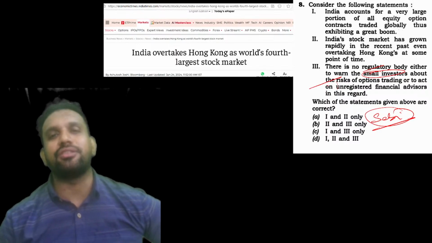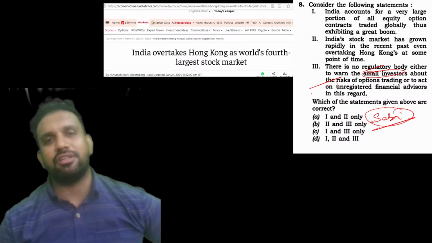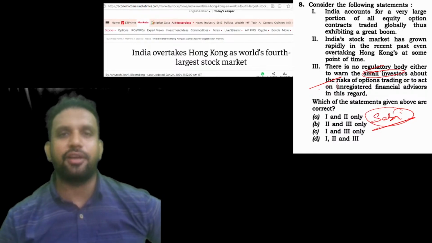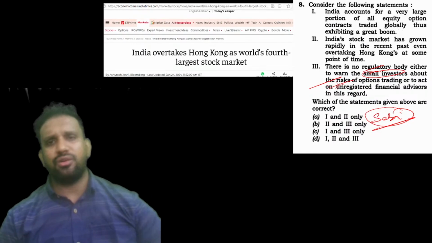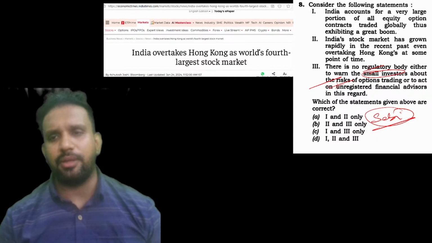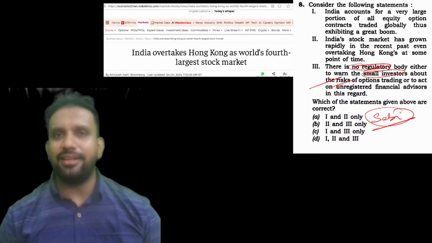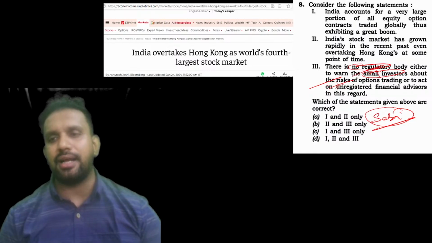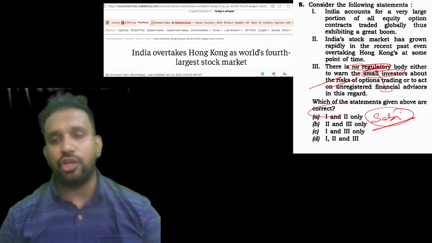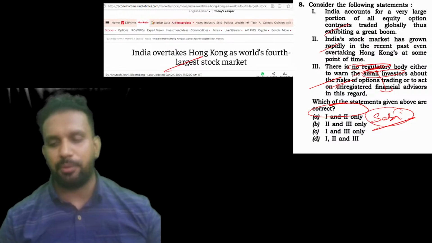Why would SEBI discriminate whether you are investing ₹10, or ₹100, or 1 lakh? So SEBI has normal common norms for each one of them. So basically there is a regulatory body, which is SEBI. That's all. The answer lies here only. So 1 and 2 are only correct. These two statements are given in the Economic Times paper.